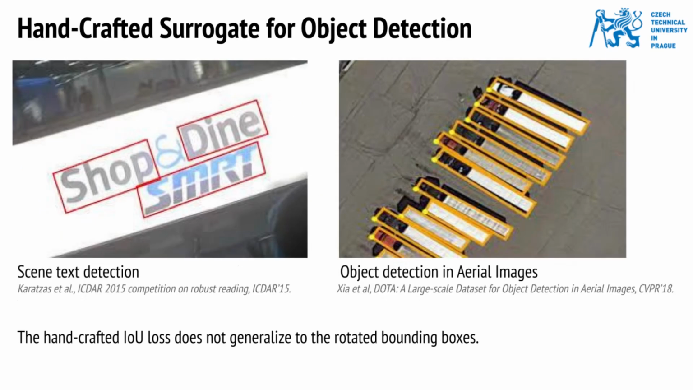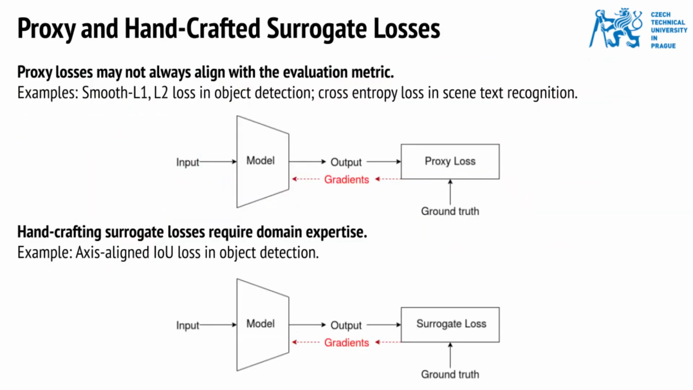But bounding boxes are not always axis aligned, as is the case in scene text detection and object detection in aerial images, where the bounding boxes are rotated. For such cases, the models revert back to using proxy losses such as L2 or smooth L1. As discussed earlier, there are two issues with the current approaches. First, the proxy losses do not align well with the evaluation metric. And second, designing handcrafted surrogates requires domain expertise and may involve certain assumptions.